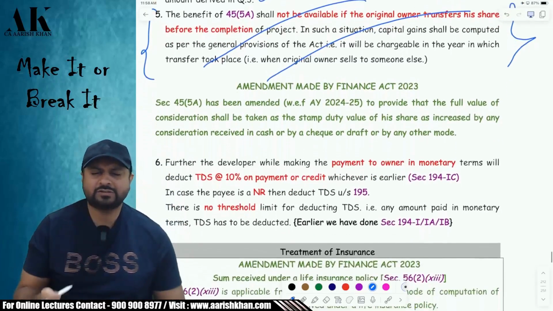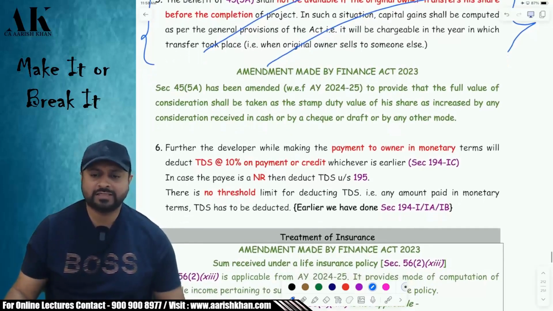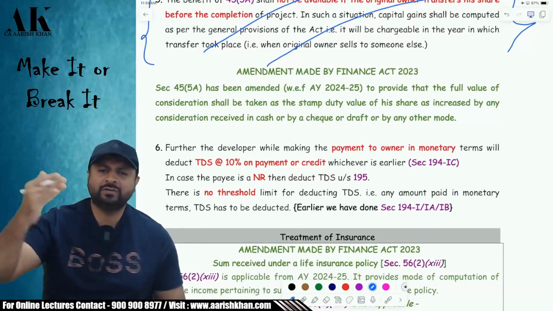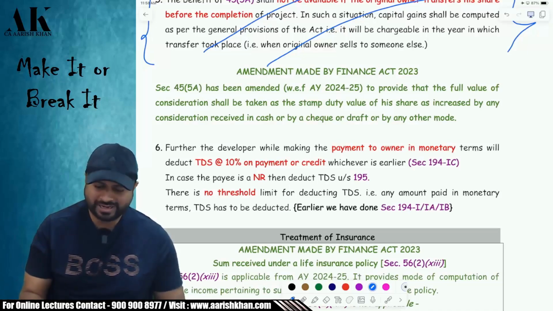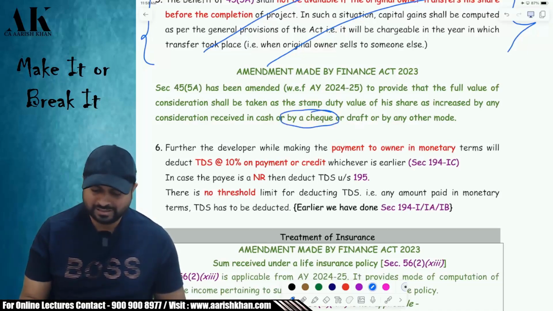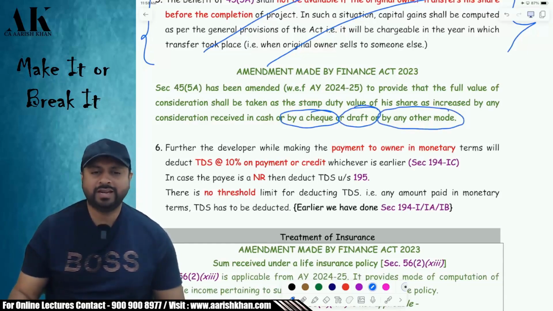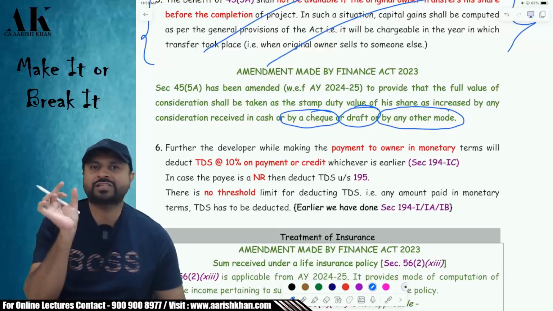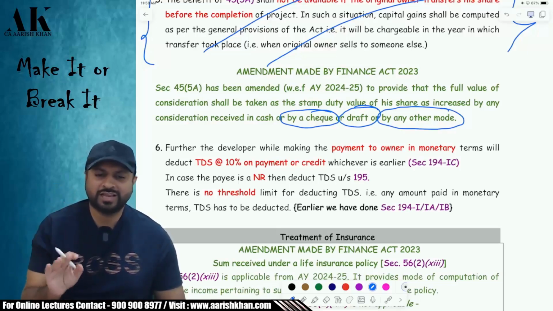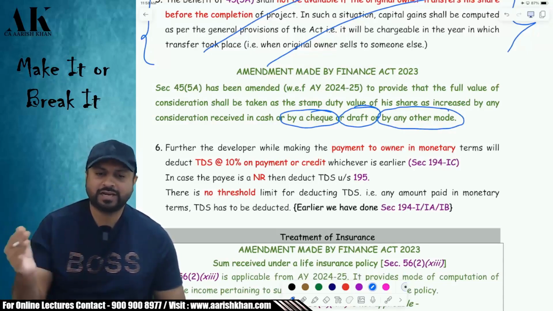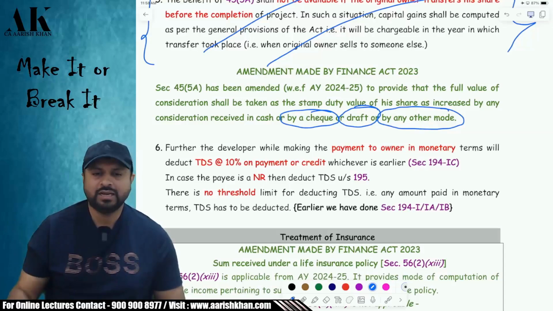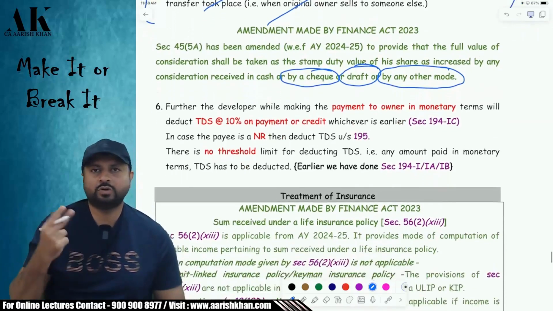Okay. Now there is one small clarificatory amendment which is made by Finance Act 2023. When you say the builder will give you cash, will it only include cash? No. It will not only include cash. The builder can give you cheque also. The builder can give you draft also. The builder can make payment by any other mode also. The word used in the law was cash, but the government has clarified that the builder can give you cheque, draft or any other mode also. It is allowed.